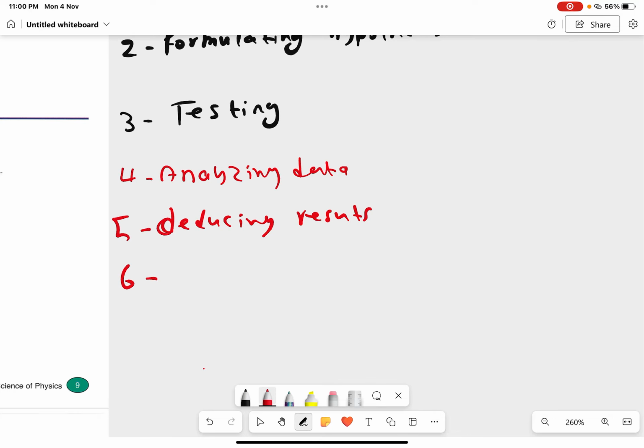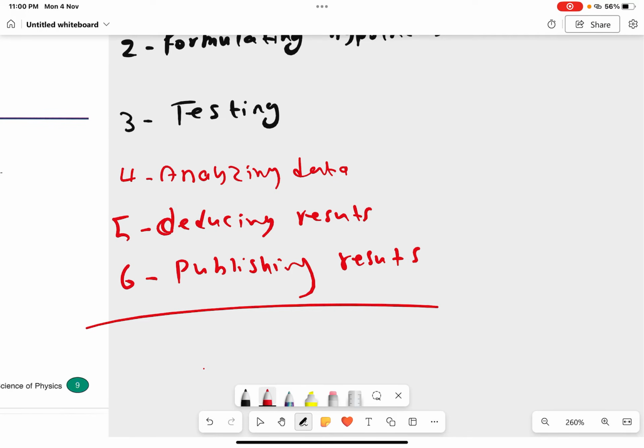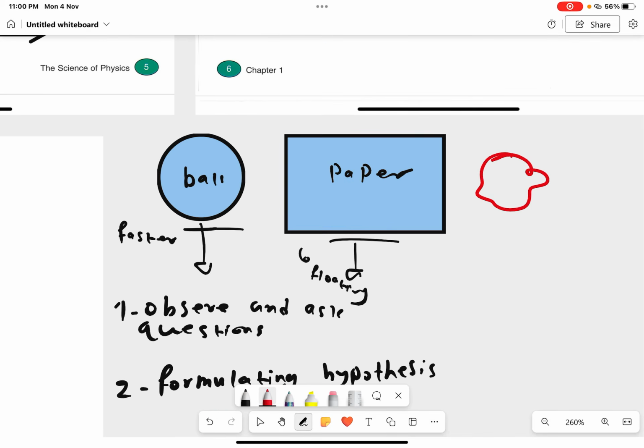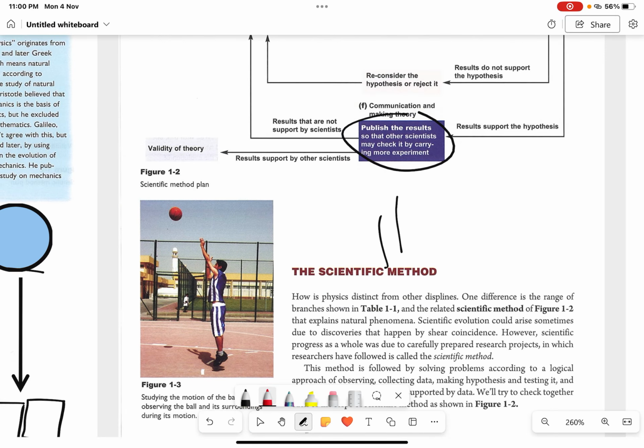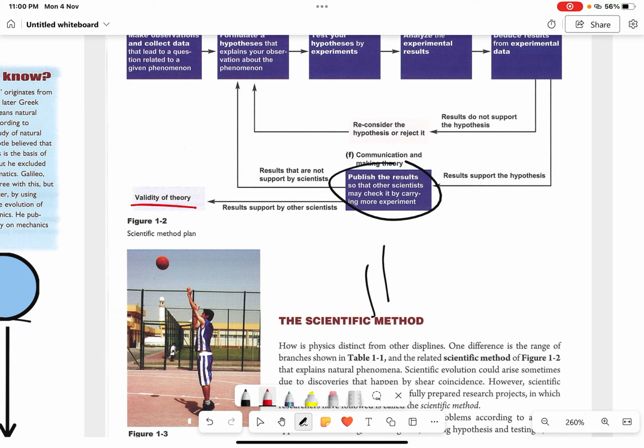And then lastly, you have publishing your results. For example, let's say you did this experiment in your class. You'll be sharing this experiment with your classmates and explain how air resistance influences the speed at which objects fall. This is basically how scientists study natural phenomena. When you share the results with your classmates, they are going to do the experiment and they will support your data.